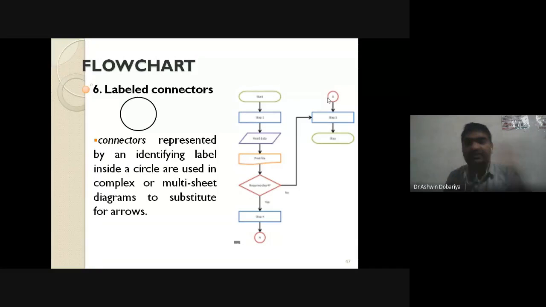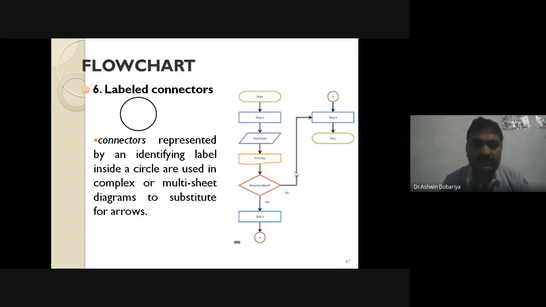But now the question is, suppose the second part of the flowchart you don't want to draw on the same page, but on the next page. In that case, the circle will not be used. In that case another symbol is used, that is also known as a connector, but that is the next page connector, and this is known as the same page connector. Same page means it represents the connections of various parts on the same page. The next page connector I will show you at a later stage, no need right now.